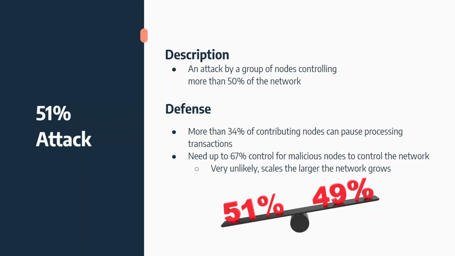In Omicro's network, Omicro defends against this attack, as more than 34% control of the contributing nodes can pause the transaction processing. So it would take up to 67% for malicious nodes to take control of the network, and this would be very, very unlikely, especially for a large-scale network attack. So we're very secure against this attack, stronger than POS or proof of work.